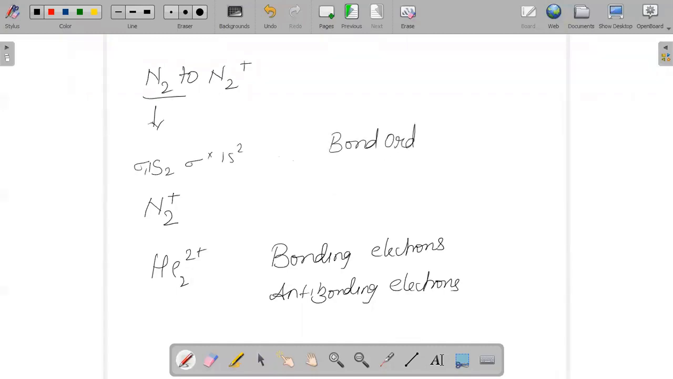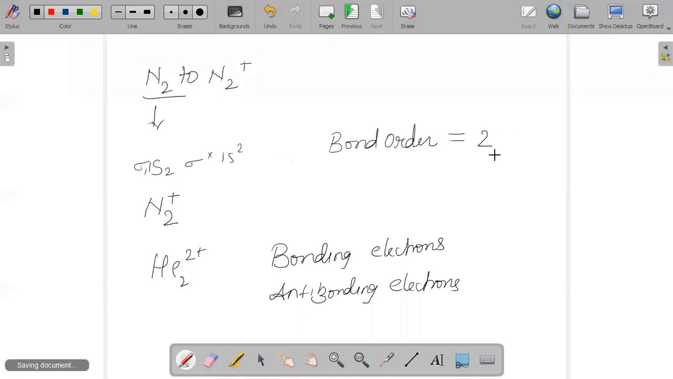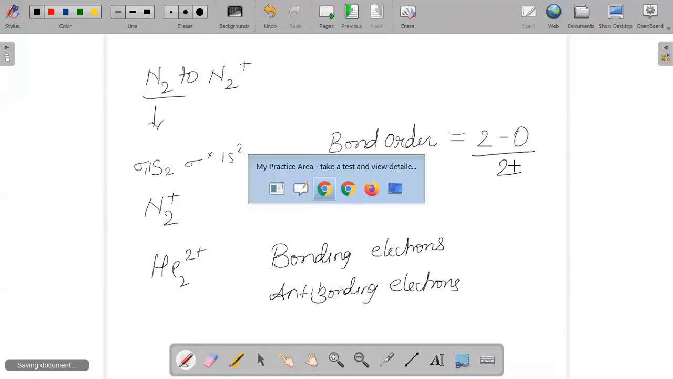Bond order, we have the formula mentioned in the revision notes. So here bonding electrons will be 2 and anti-bonding electrons is 0. So 2 minus 0 divided by 2. Answer should be 1.